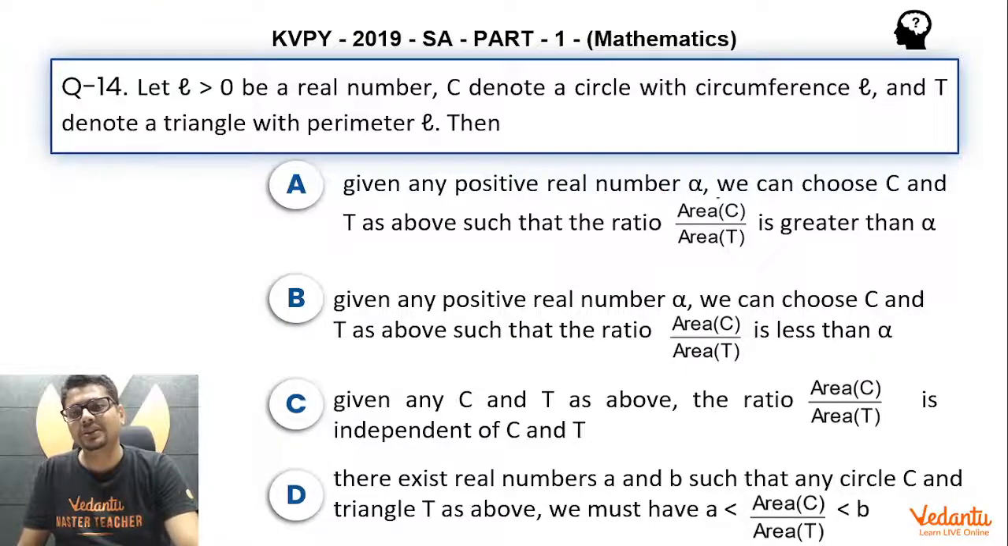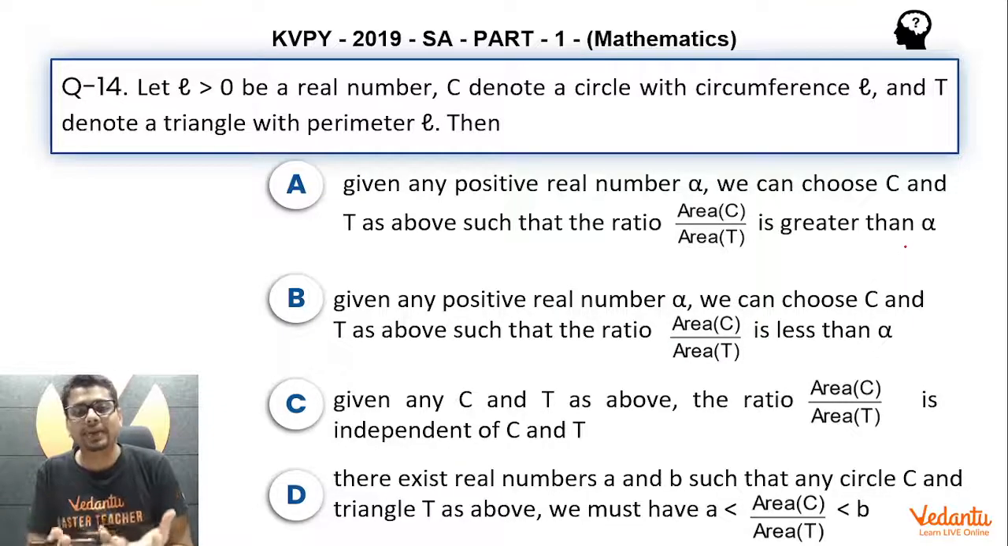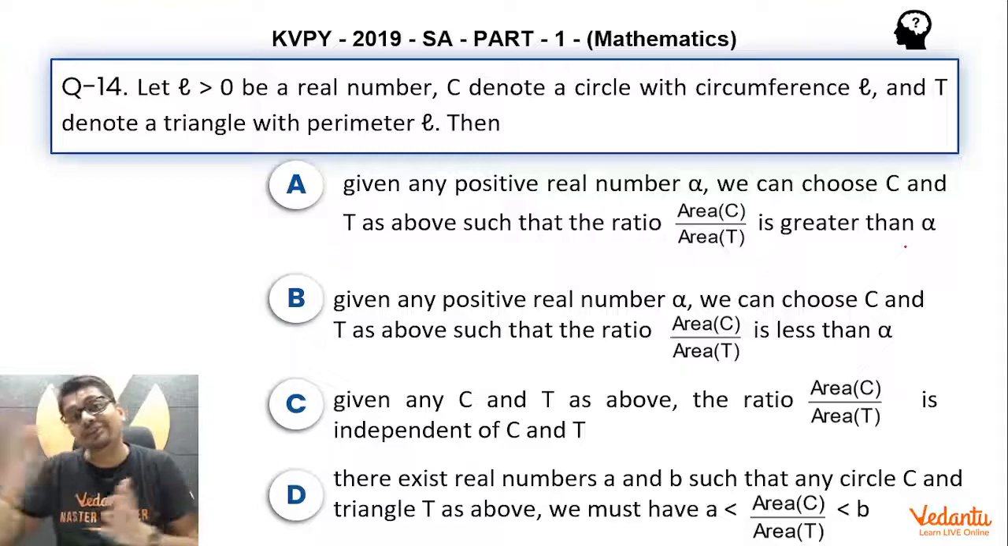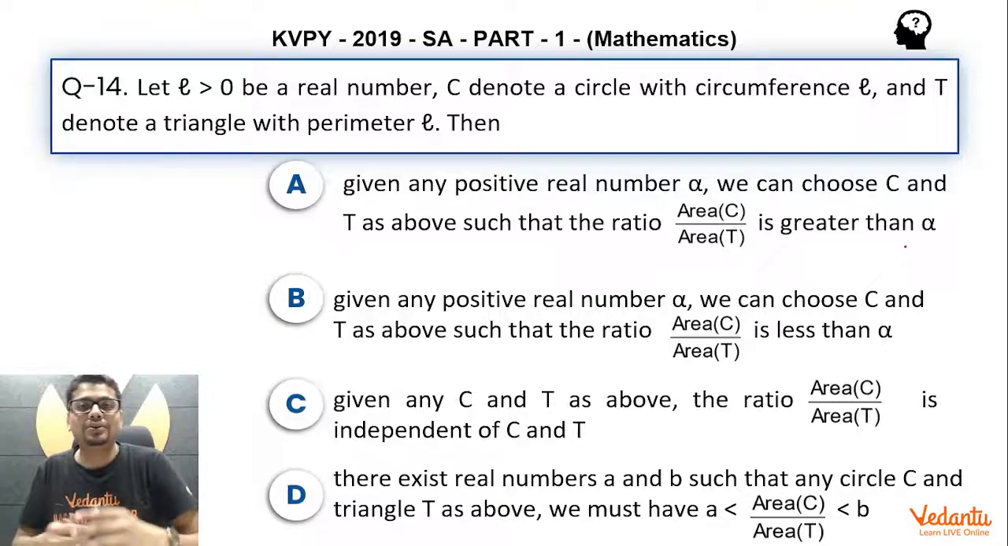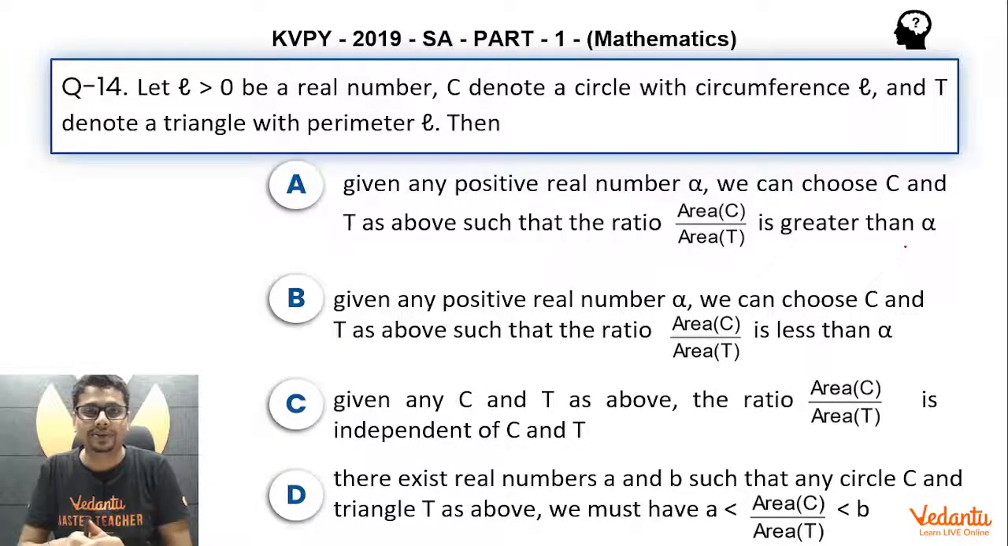Given any positive real number alpha, we can choose C and T as above such that this ratio is greater than alpha. Absolutely, yes. Why? Because you can throw me any real number alpha, and I would come up with a triangle T such that this ratio is greater than that value. Why? Because this ratio can even tend to infinity. So given any real number alpha, I can come up with a triangle T such that this ratio is greater than alpha. So E is the correct answer.